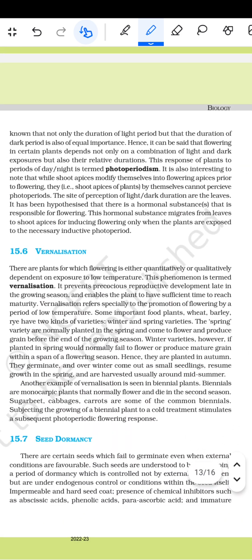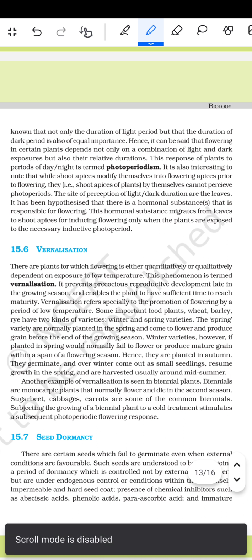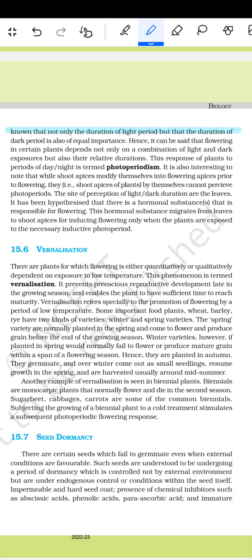It is now also known that not only the duration of the light period but also the duration of the dark period is of equal importance. Hence, it can be said that flowering in certain plants depends not only on the combination of light and dark exposure but also on their relative duration. This response of the plant to periods of day and night is termed photoperiodism.